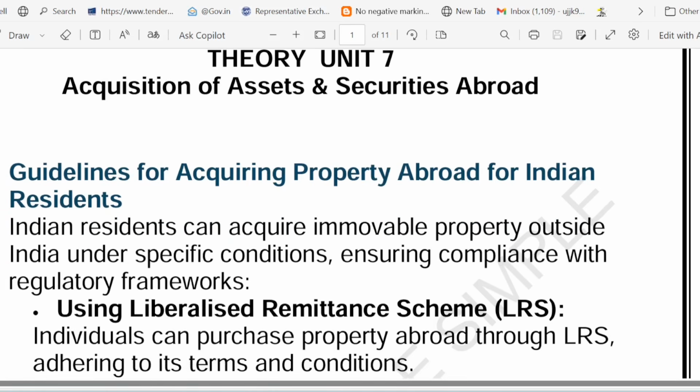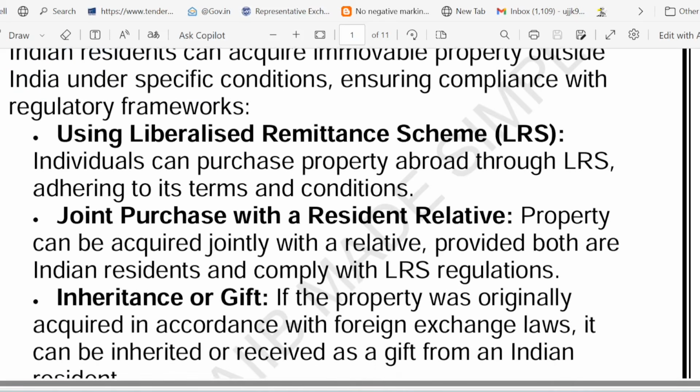So friends, first of all, using the LRS, I think you are familiar with. We have already covered LRS in the previous case. So RBI lets you send up to, how much is the limit, you remember? It is $250K per year abroad, which you can send for investment including property. So if you want to buy a $2 lakh condo in Thailand, you can use LRS funds, but you can't exceed your annual limit.